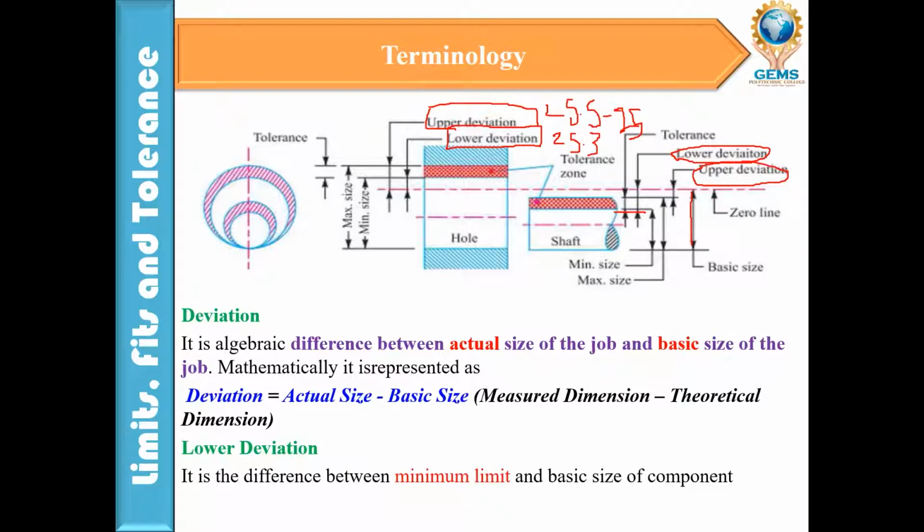So the difference between the actual size and basic size means measured dimension minus theoretical dimension. Because when we are doing the job, it may not be exactly 25 mm. The lower cases may be 24.9, maybe 24.8, maybe 25.3, like that. So this we call a deviation. The lower deviation is the difference between the minimum limit and the basic size of the component.